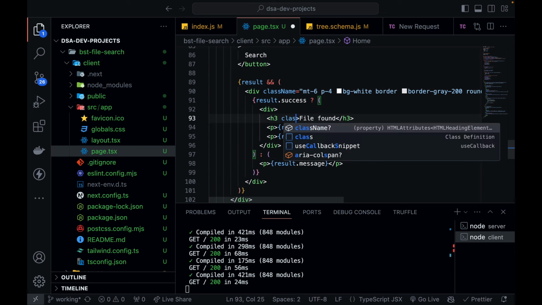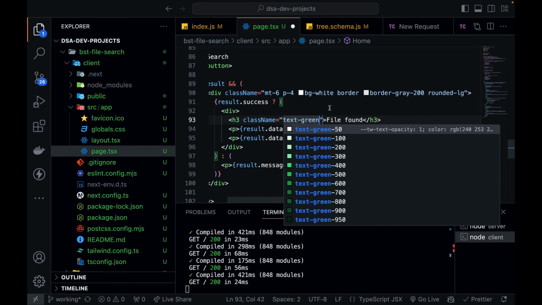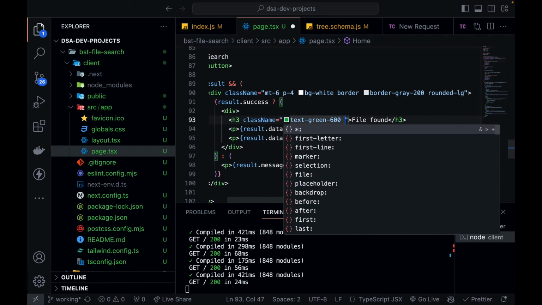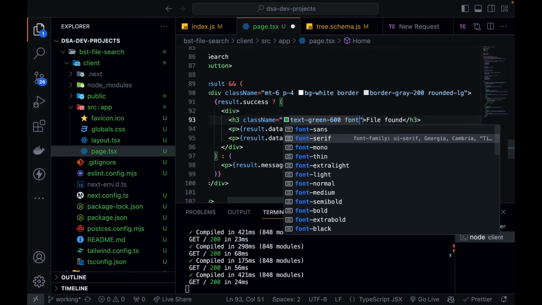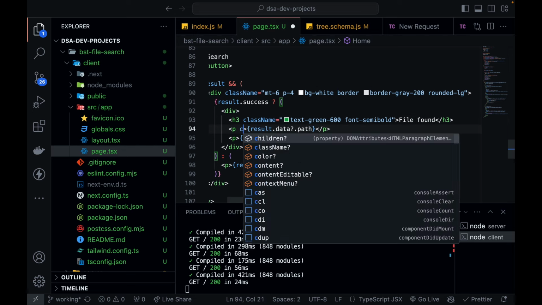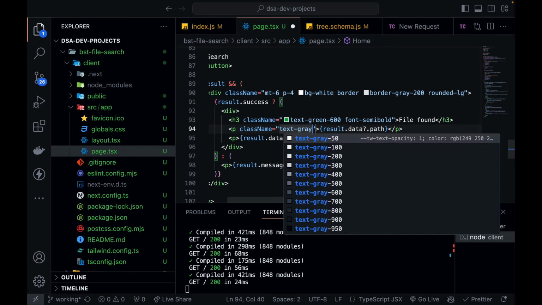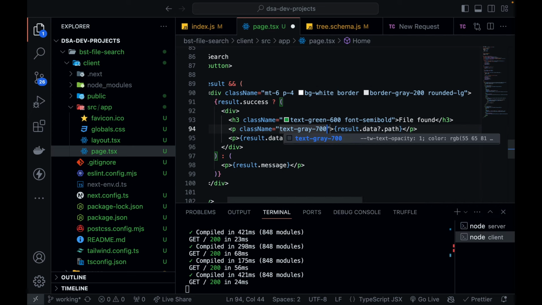So let's give it a class name, and the class name will be text green. Let's make it green because this is successful. Let's give it 600 color, and font will be semi bold. This is good. Let's make the design of these two as text gray 700. I think this is good.